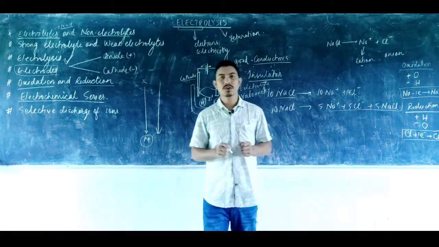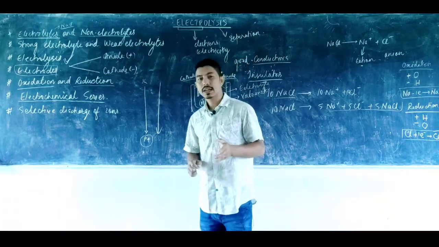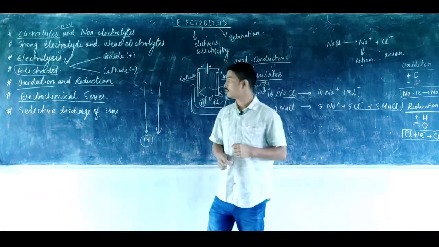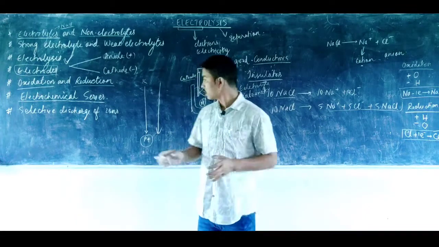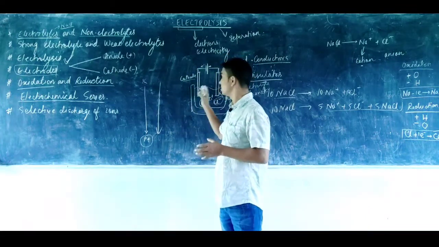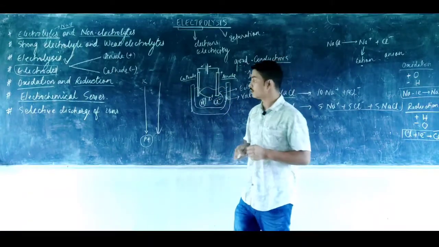So it's very important for you to remember the electrochemical series of a cation as well as an anion, so that we may be able to write down the equations that occur at the cathode as well as the anode.